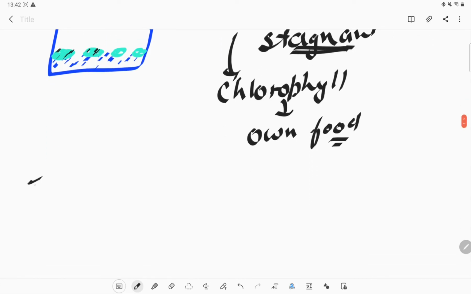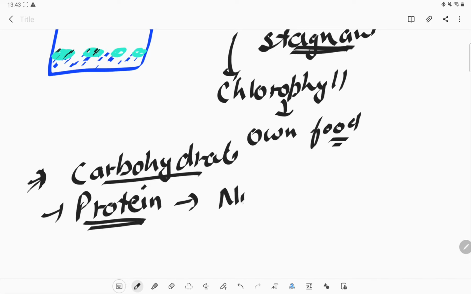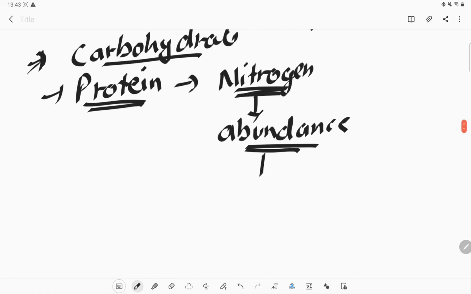Now the main thing is, normally plants make carbohydrate through the process of photosynthesis, but they also make protein. So how is it possible for plants to make protein? For protein they require nitrogen. In the soil there is not a high amount of nitrogen, but in our atmosphere there is an abundance of nitrogen. But the plants cannot absorb that nitrogen directly, so they require some bacteria.